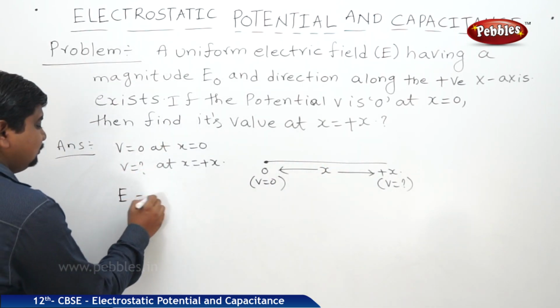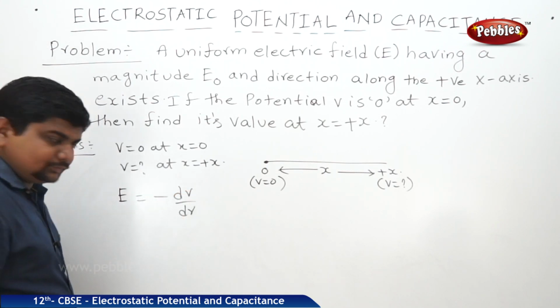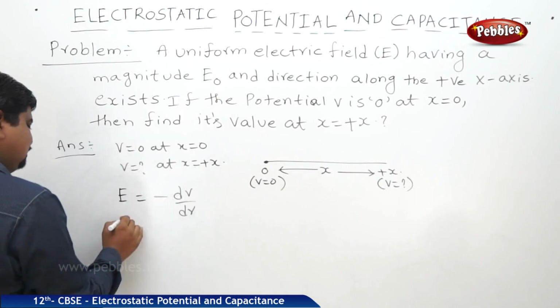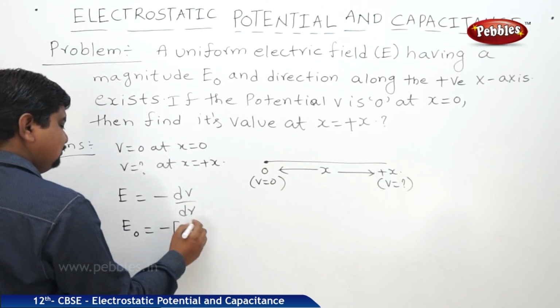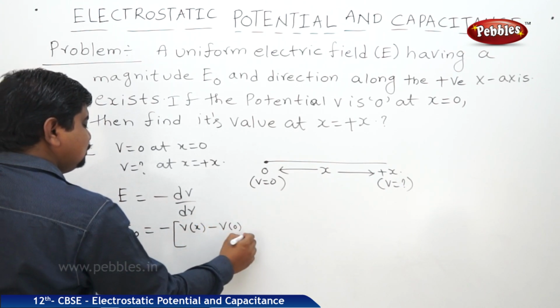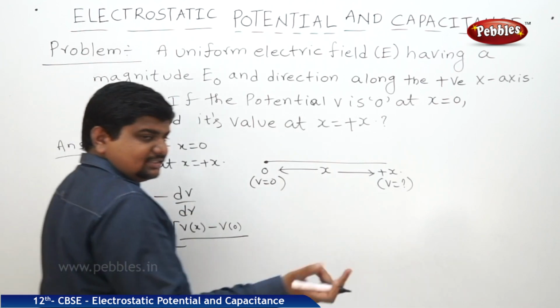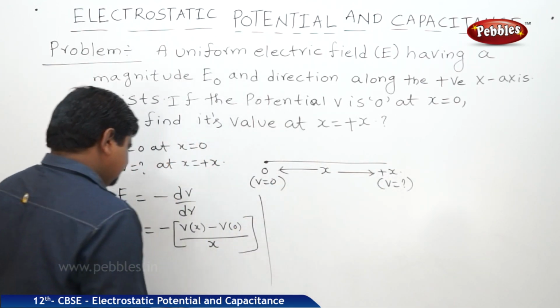E is equal to minus dV by dr. We know that what is E? E naught. Minus what is dV? V at x minus V at 0, by what is dr? Distance between 0 to x, nothing but the x. See the answer.